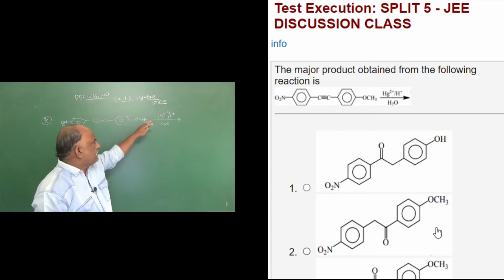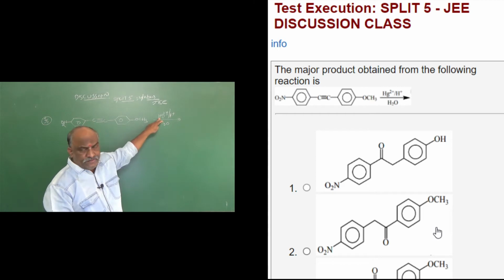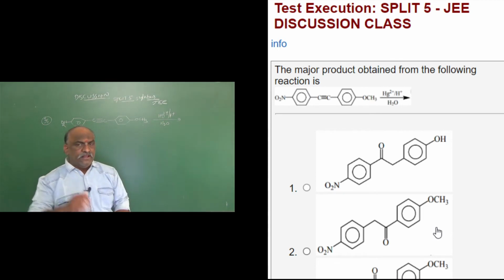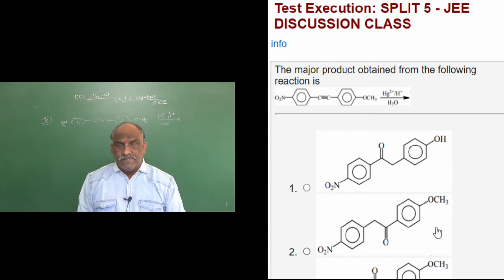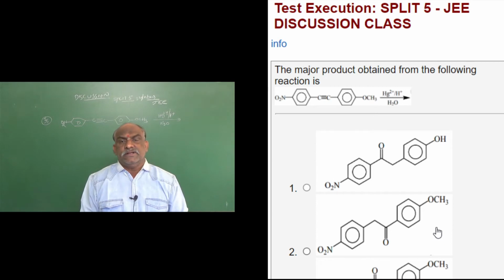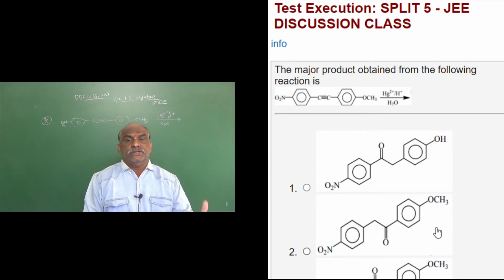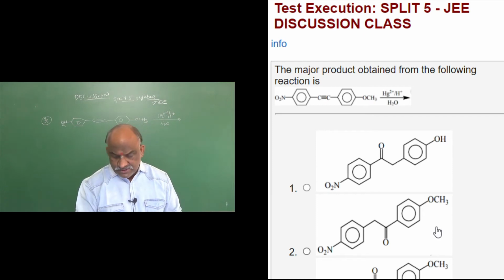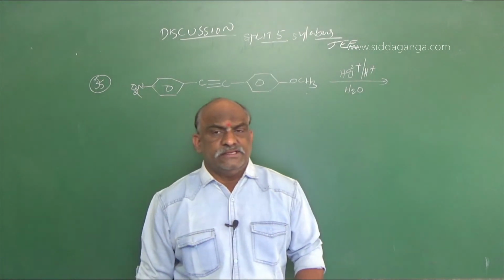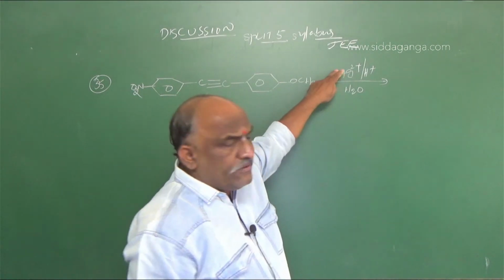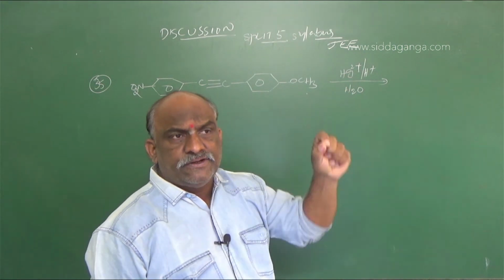So what is the reagent? This is the mercuric sulfate reaction in alkynes. Generally, alkynes undergo hydration in the presence of 60% HgSO4 and 1% H2SO4. If you observe this type of reagent, my dear students, this is my sincere request to one and all.